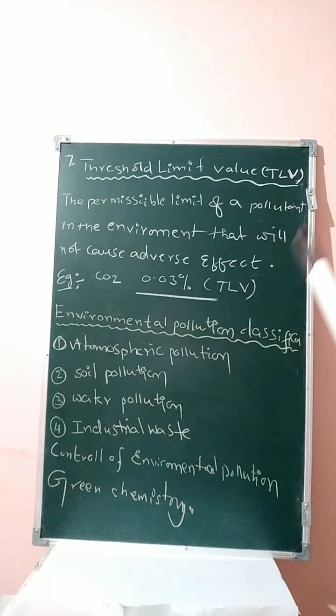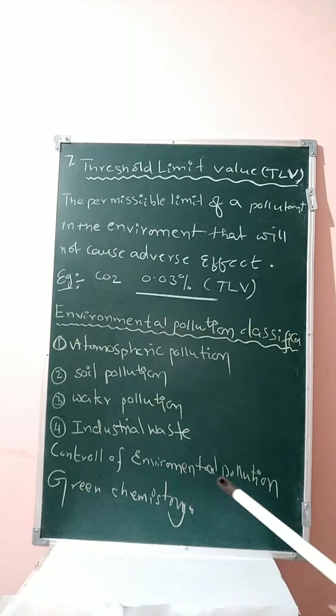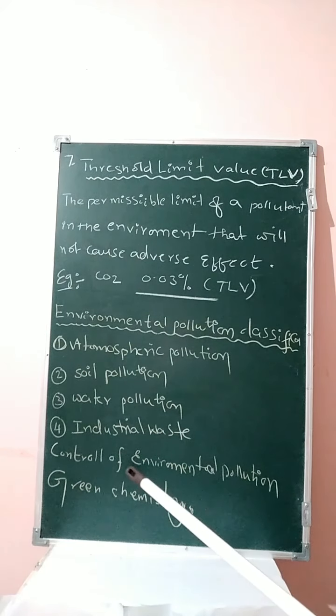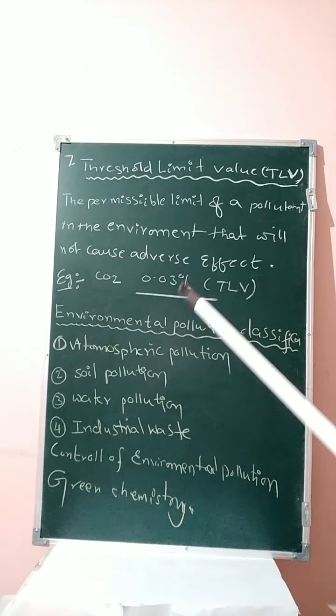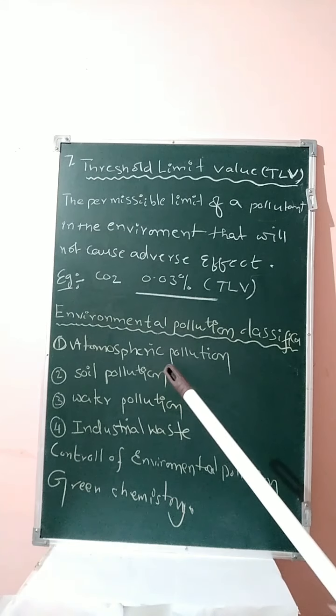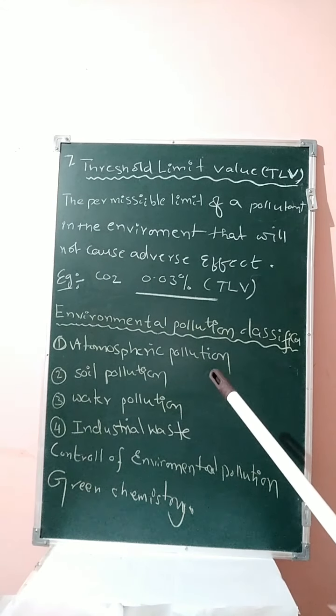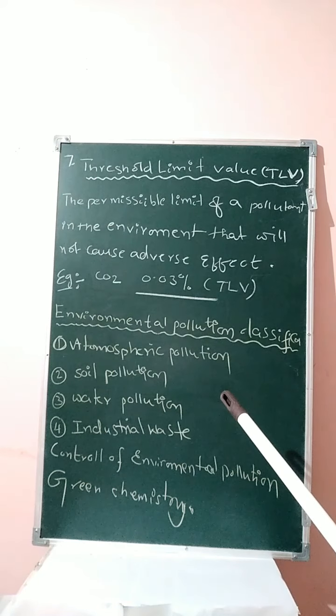This is one topic, student. After that we are discussing control of environmental pollution. How can you control environmental pollution? Last topic is green chemistry. With this, this chapter will be completed. Clear, students? First we are discussing environmental chemistry definition and basic terms used in environmental chemistry.